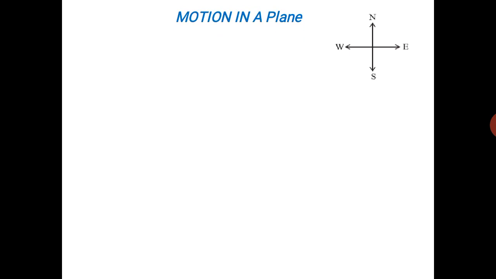And if you want to study motion in a plane, you have to know some important things, especially scalars and vectors. See, in this picture, all of you know about the geographic directions. We have already used east, west, north, south.